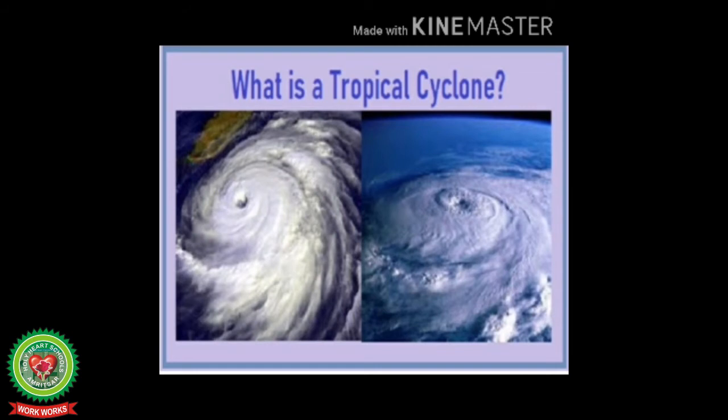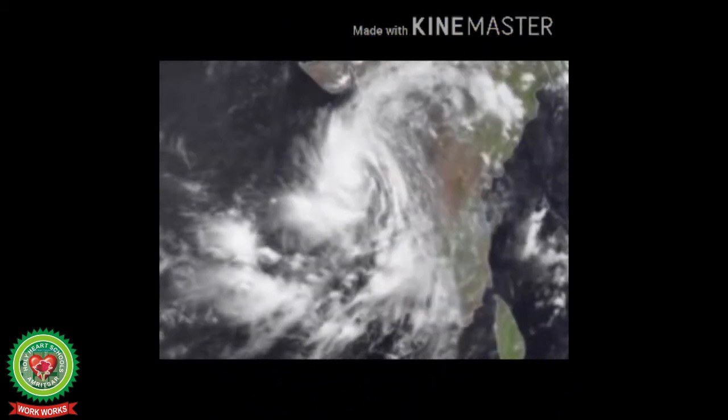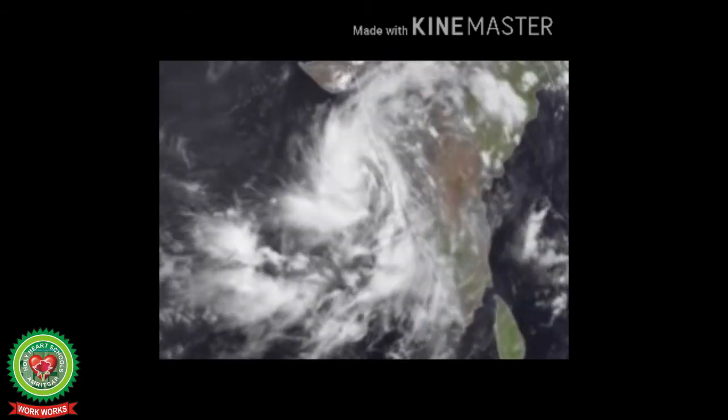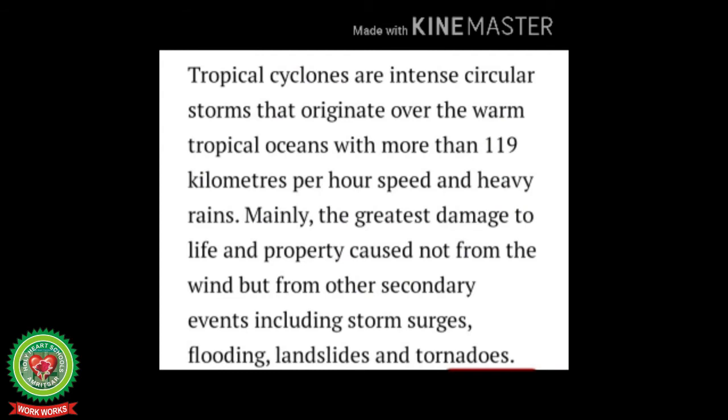The cyclones originating and traveling in the tropical zone are known as tropical cyclones. So, in simple words, tropical cyclones are intense circular storms that originate over the warm tropical oceans with more than 119 kilometers per hour speed and heavy rain. Mainly, the greatest damage to life and property is caused not by the wind but by other secondary events including storm surge, flooding, landslides and tornadoes.